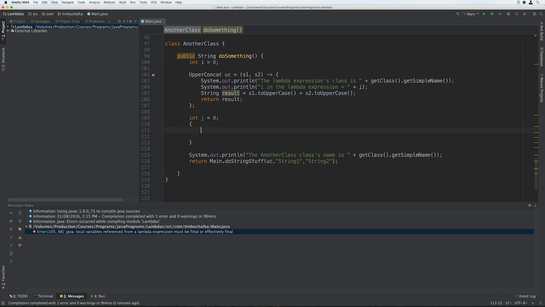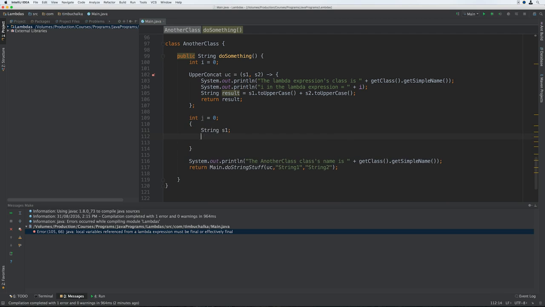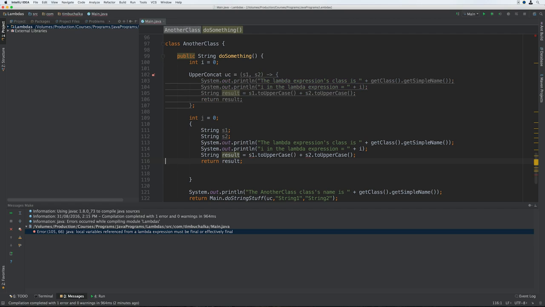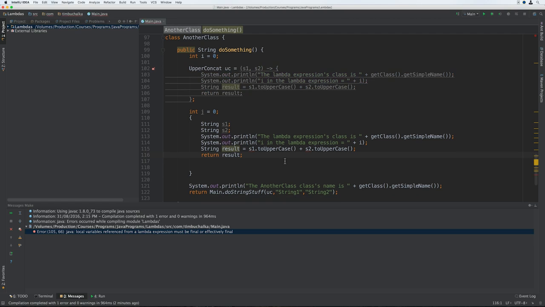Within the code block, string s1, string s2, then whatever our results were up here. So I can copy those few lines and paste them in here. When working with Lambdas, just imagine the code is similar to this, and I'll make that i a j there.